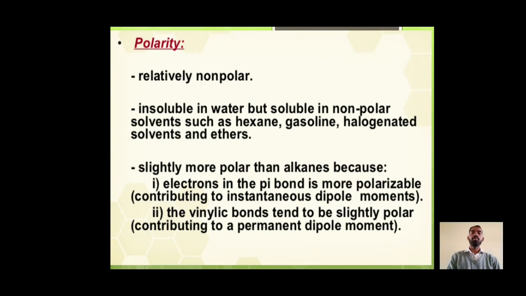Now we discuss about polarity. Relatively, alkenes are non-polar, insoluble in water but soluble in non-polar solvents such as hexane, gasoline, halogenated solvent and ethers. Slightly more polar than alkanes because electrons in the pi bond are more polarizable, contributing to instantaneous dipole moment. The vinylic bond tends to be slightly polar, contributing to a permanent dipole moment.